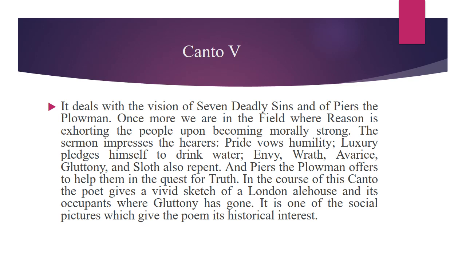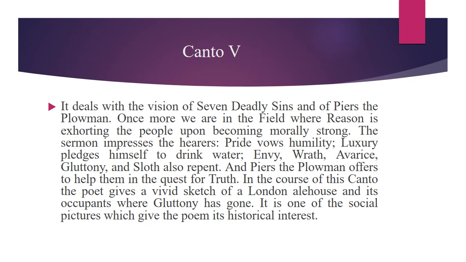Canto 5 of the poem deals with the vision of seven deadly sins and of Piers the Plowman. Once more, we are in the field where reason is exhorting the people. Reason is a character here, and reason is exhorting the people upon becoming morally strong. He was basically delivering a sermon, and this sermon impresses the hearers. So, pride is among the hearers, and pride is a character, and he was humbled after listening to that sermon.